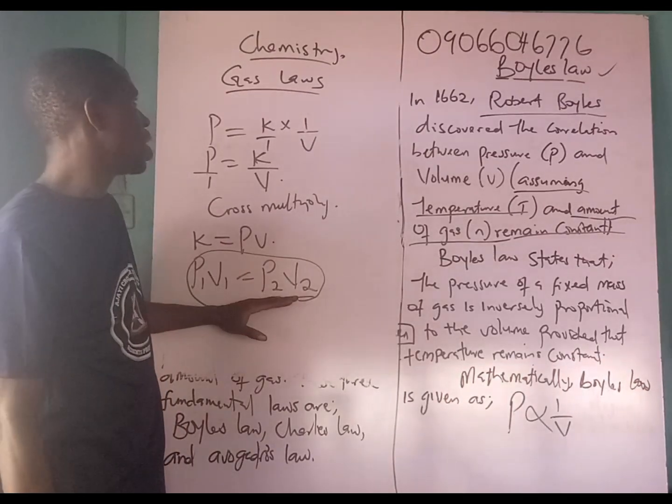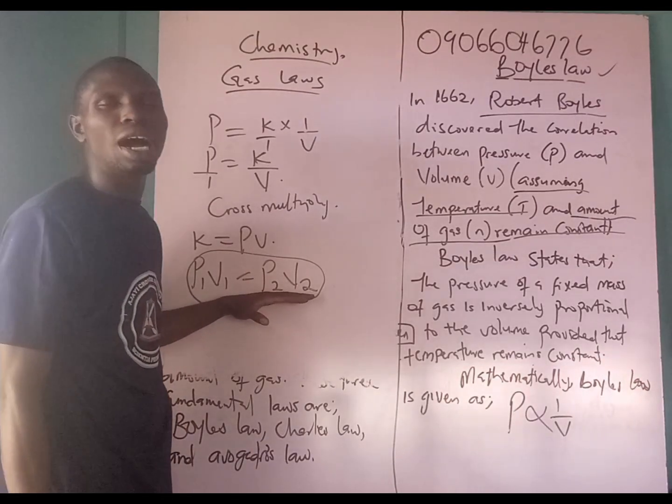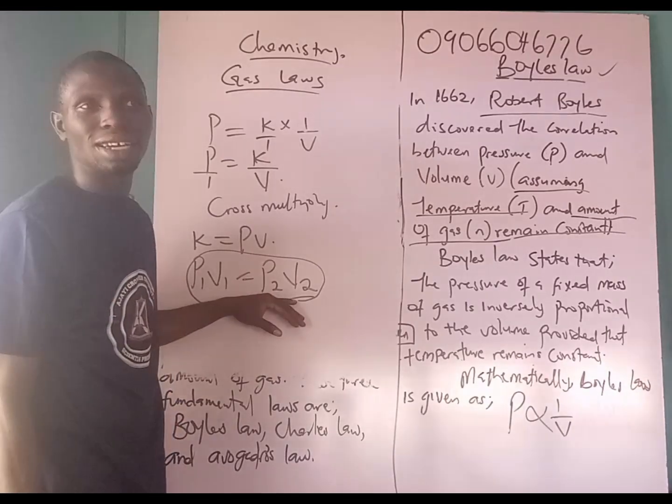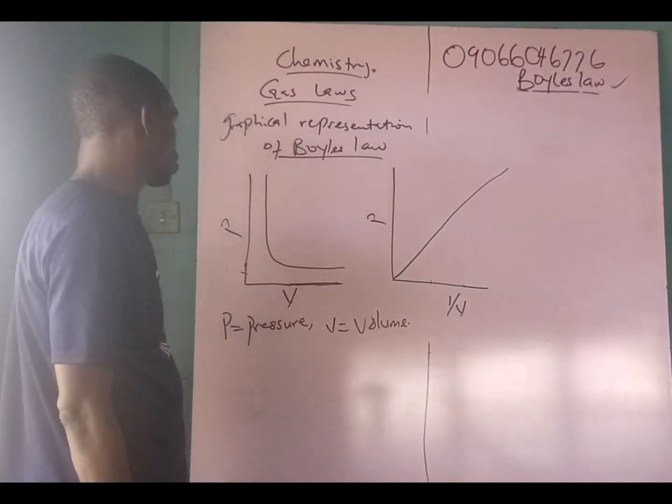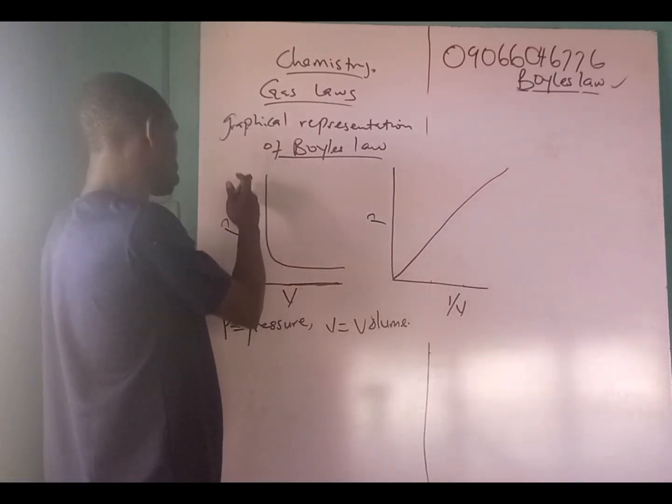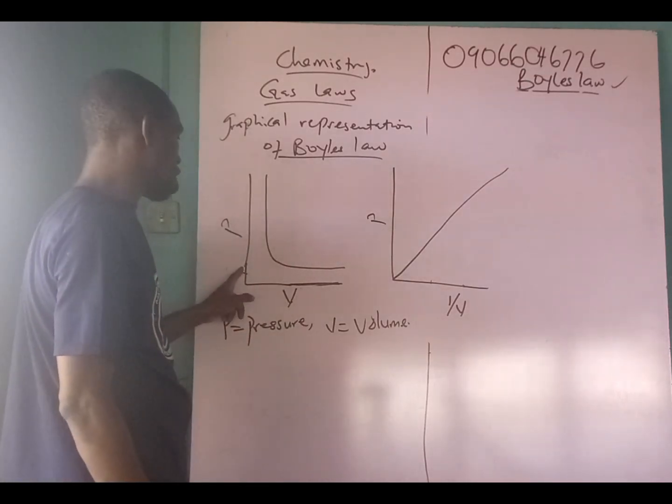So back to our Boyle's law. This is the Boyle's law mathematical representation. This is the graphical representation of Boyle's law. Now when you see this graph, this is pressure and this is volume.